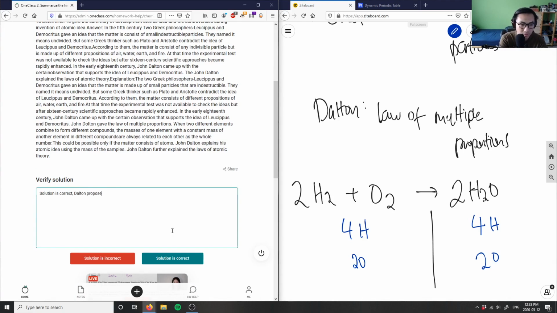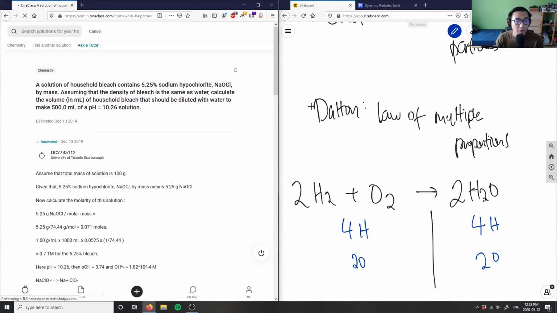Dalton proposed the idea of the law of multiple proportions, and with Lavoisier, also contributed to the law of conservation of mass.